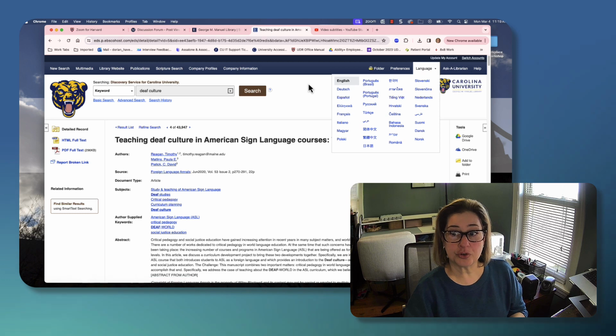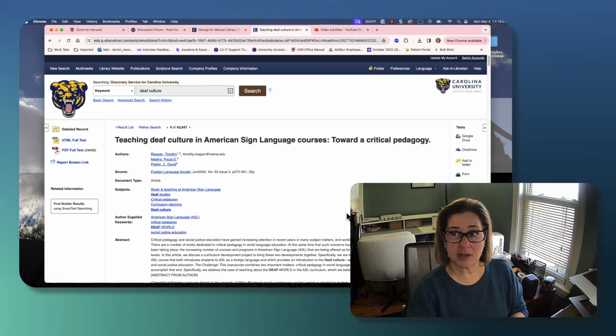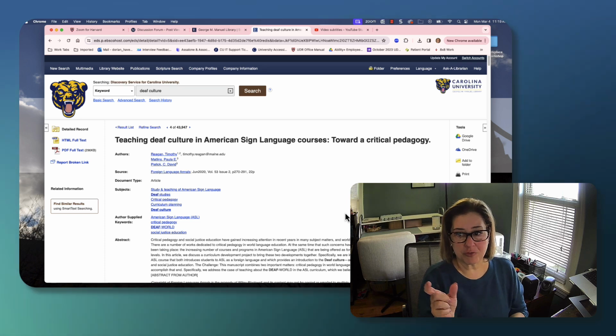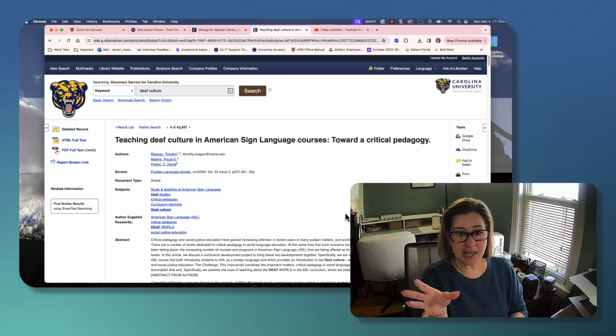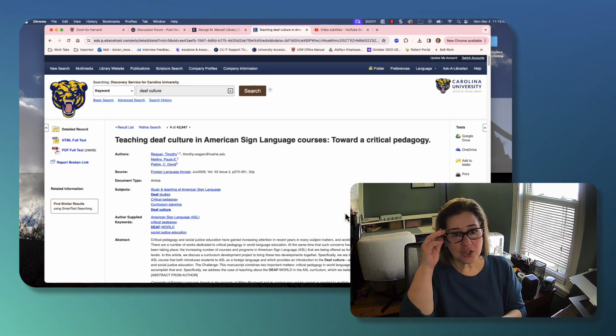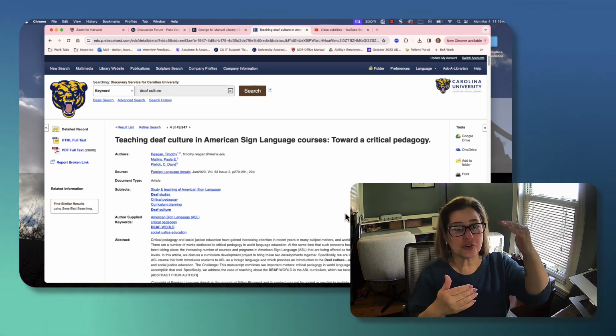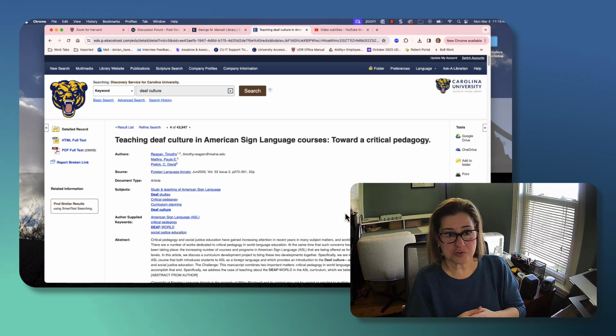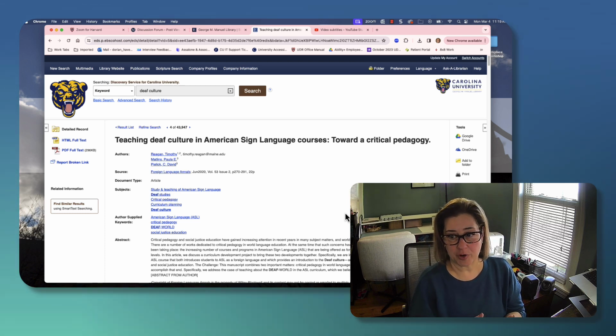You can add folders within the library. Again, once you're logged in, you can create a folder just for this class, and you can add anything that you find to that folder. So next time you log in, you can just open that folder and all of your articles that you searched for last time will be there for you.